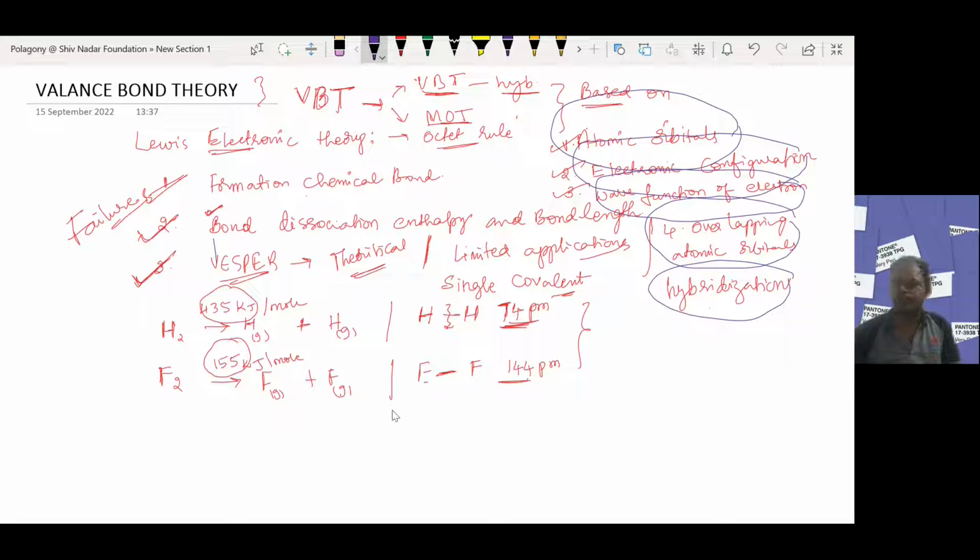So already you know that hydrogen plus hydrogen, two hydrogen atoms combined, forms a hydrogen molecule. How does a hydrogen atom combine with another hydrogen atom to form a hydrogen molecule?